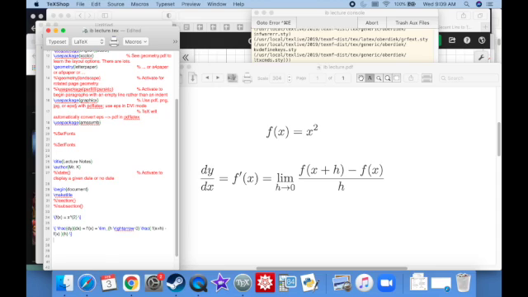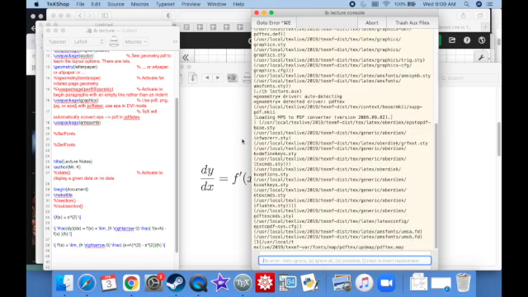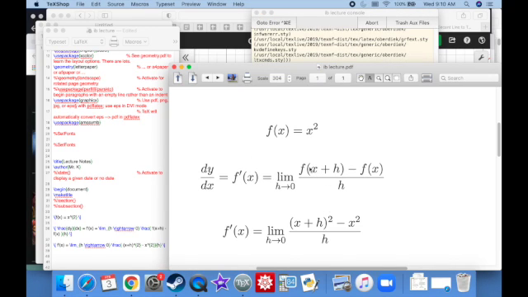Now, the original question that I asked is, what's the slope of x squared when x is equal to 2? Well, let's go ahead and use our cool formula and figure it out. All right, so if f of x is equal to x squared, then what is f prime of x going to equal? Well, it's going to be the limit as h approaches 0. And what are we going to have on top? We are going to have (x plus h) squared minus x squared, over h. So if I were to just plug this in, don't overthink it here. f of x plus h, that's this thing.